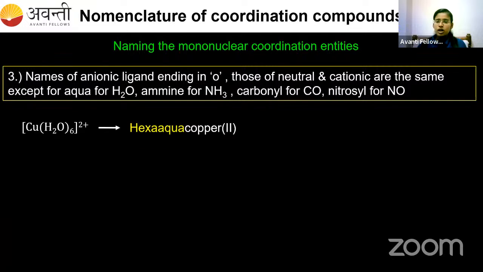But if H2O or NH3, CO, NO is present, then we should not use the name which ends with O. We have to use aqua for H2O. Here I have 6 water.